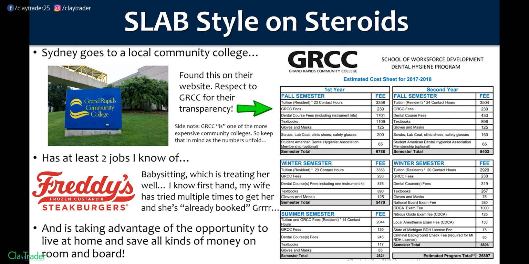But right there, straight off their website, a great breakdown of everything. So School of Workforce Development, Dental Hygiene Program. That's nice. School of Workforce Development. And that's what a lot of community colleges do. They're there to let's get in, let's get things done, and let's keep things moving. And you can see right down there, you're more than welcome to pause and go through it all. But right there, estimated program total, $25,897. So right there, if you can't see it, that is the number.